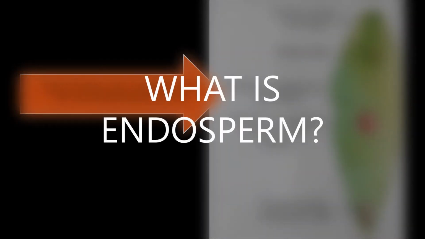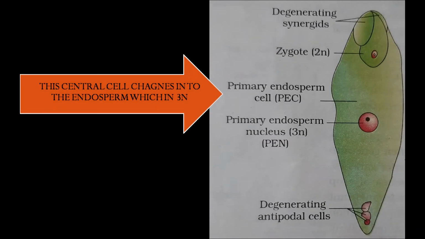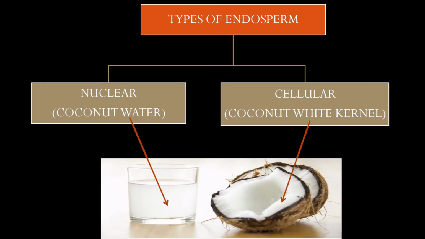Okay, what is endosperm? So you remember during triple fusion there were two nuclei in the center, and when the second male nucleus was fused it became 3N, and that is PEN, primary endosperm nucleus or primary endosperm cell. It is actually endosperm. So endosperm is classified into two categories, nuclear and cellular.